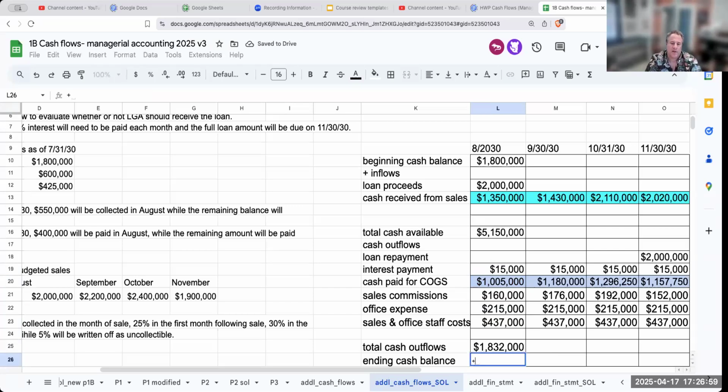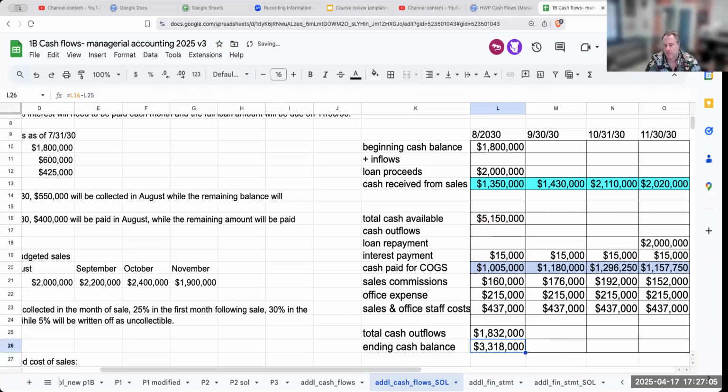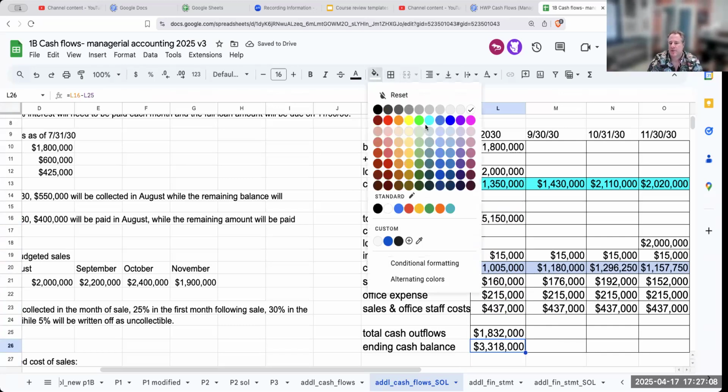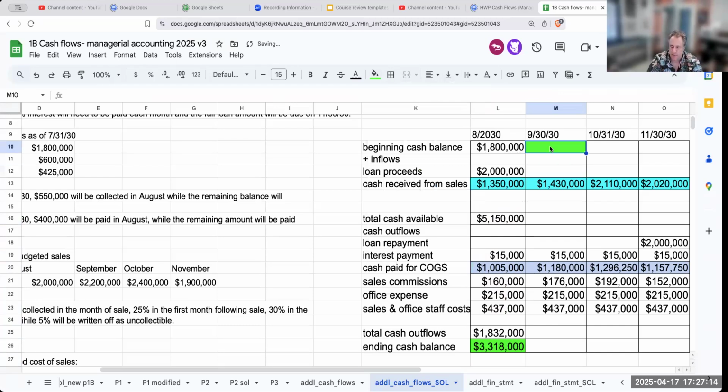My ending cash balance will be my cash available minus my total cash outflows. This ending balance is going to become my beginning balance for the following month. And then I'm going to go through the same process. What is my cash available? It's my beginning cash balance plus my cash received from sales. What are my cash outflows? It's going to be 15,000 plus 1,180,000, 176, 215, and then 437.